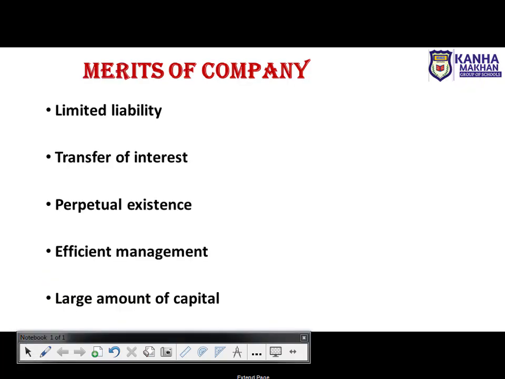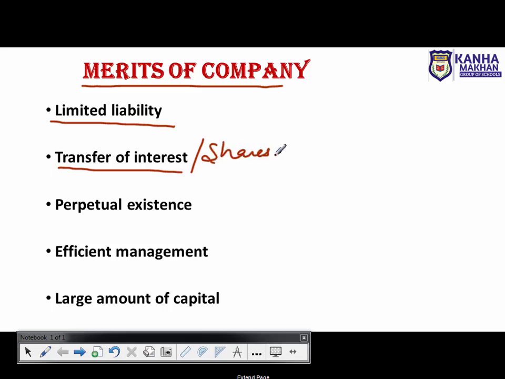So let's move on with the next topic, that is merits of company. Right? So now we'll discuss the merits of company. What are the different merits of a company? Merits means advantages. So the first one is limited liability, as we have discussed earlier. Next one, transfer of interest. Transfer of interest means transfer of shares only. We have discussed this topic right now.